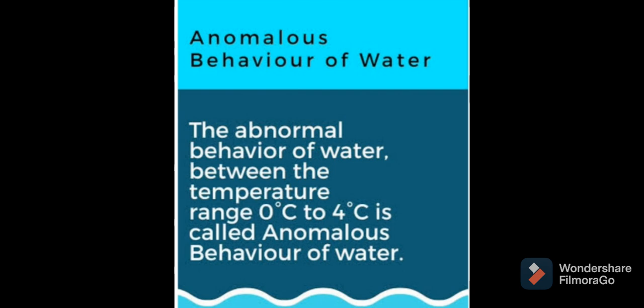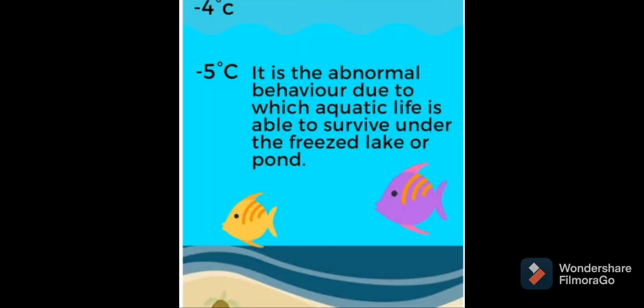On cooling, water also contracts like other liquids, its volume decreases and density increases up to 4 degrees Celsius. Remember this temperature. But below 4 degrees Celsius, what happens, students? It starts expanding instead of contracting, and its volume increases and density decreases till the temperature reaches 0 degrees Celsius. At 0 degrees Celsius, it freezes into ice.